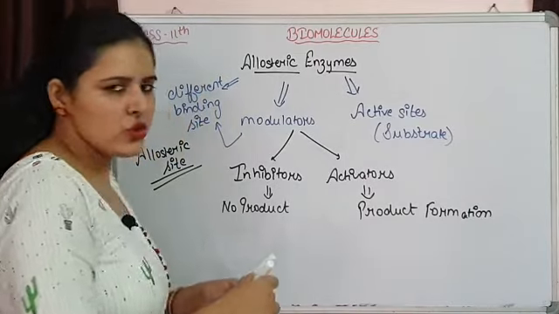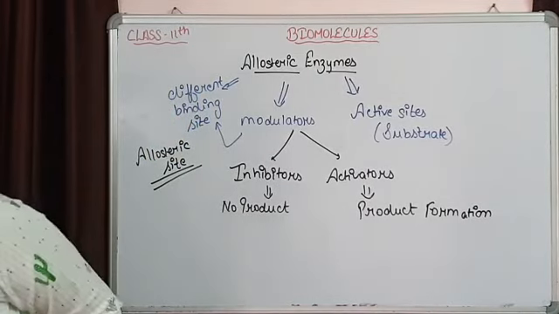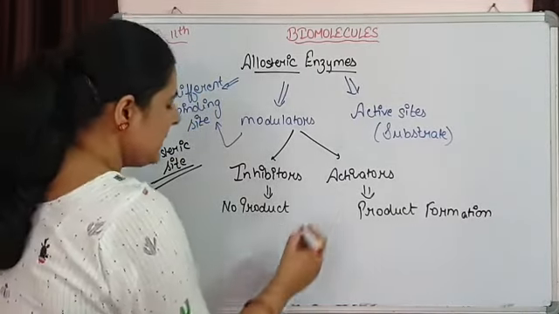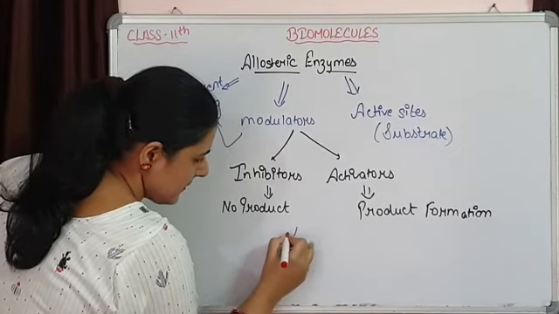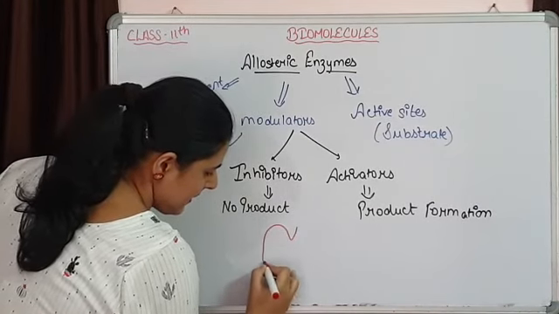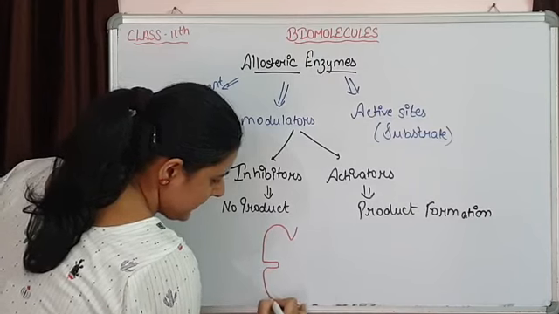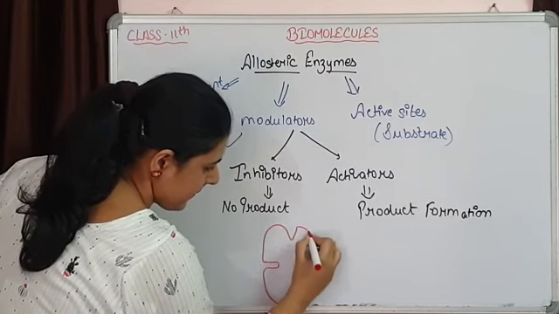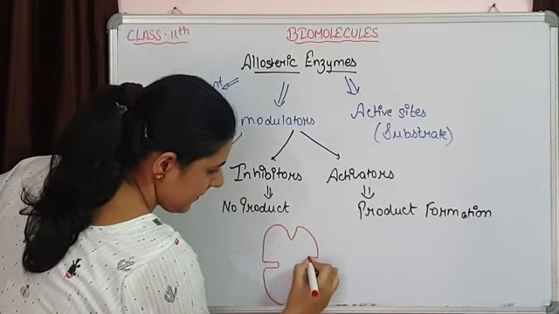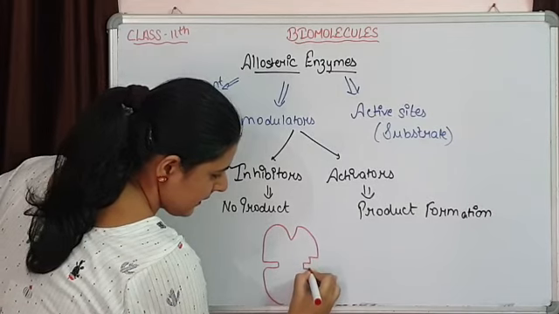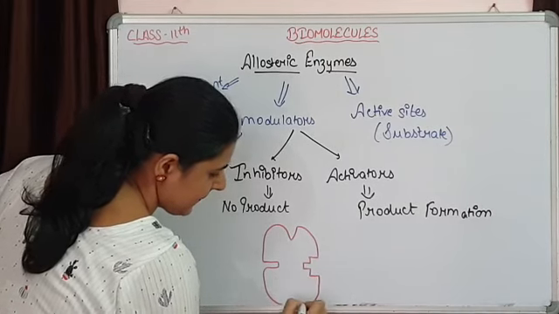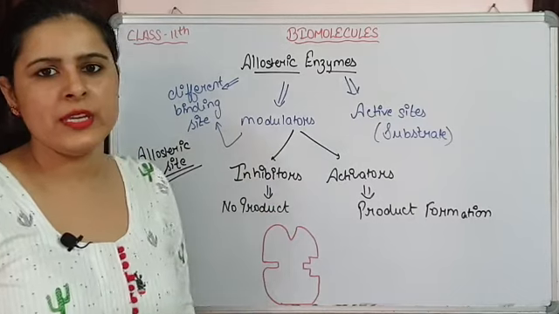So how can we show this? We can simply say, inhibitor is there, this is an allosteric enzyme.